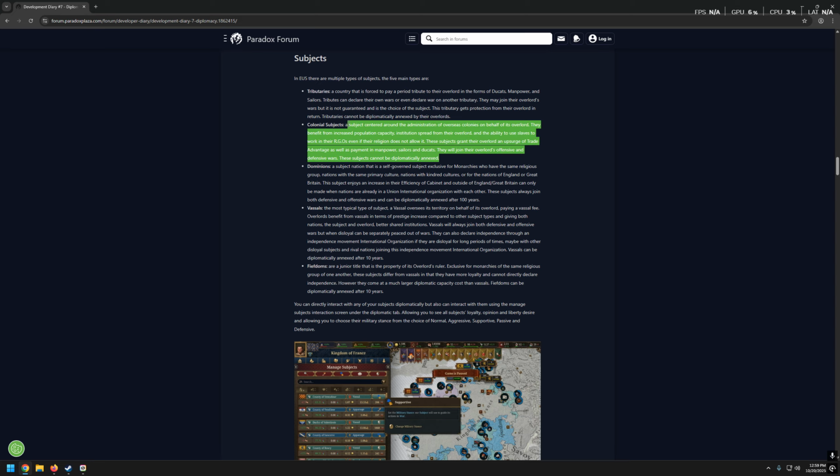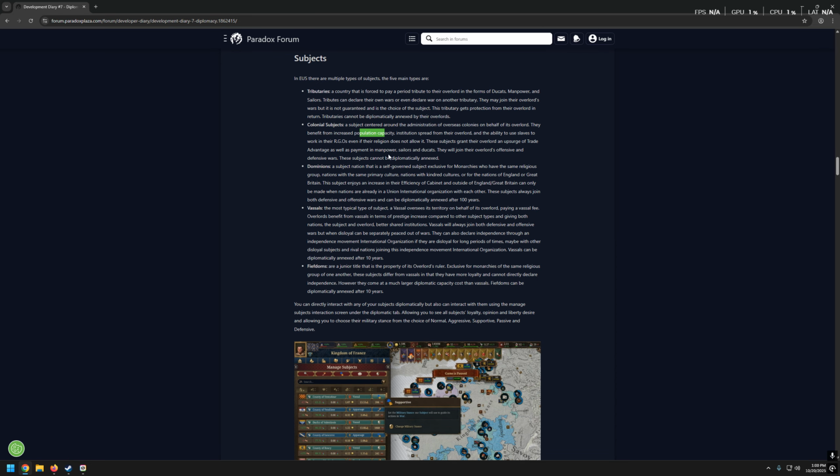Okay, so that's another type of subject which cannot be annexed. Fair enough. But I believe that there is some usage of it. Now, question is, how effective is that? I mean, is it better to keep colonies as your own country, or create a colonial subject and get more out of it? That's a great question. And now think about Great Britain releasing the United States of America as a, I mean, sorry, these were actually colonies back then.